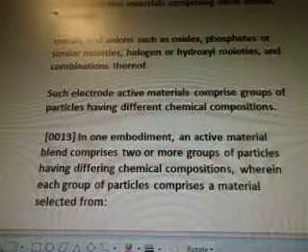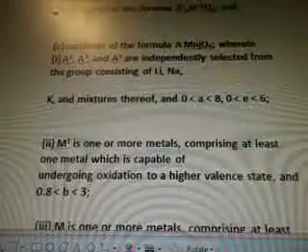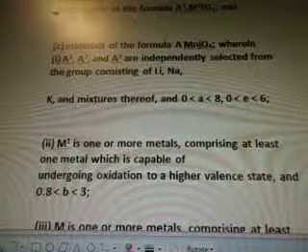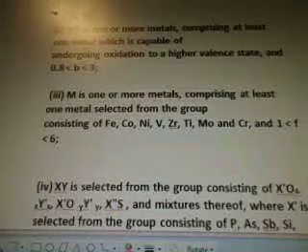The present invention provides a mixture or blends of electrode active materials comprising alkali metals, transition metals, and anions such as oxides, phosphates, or similar moieties, halogen or hydroxyl moieties, and combination thereof. That looks familiar. Such electrode active materials comprise groups of particles having different chemical compositions. This is repeating itself. We just read this. Okay, I'm going to skip over that because I already did it anyways.